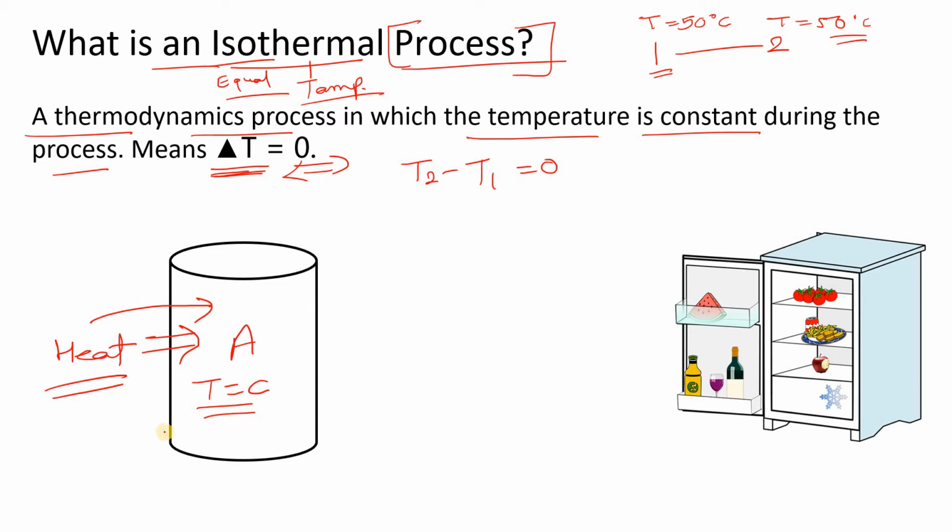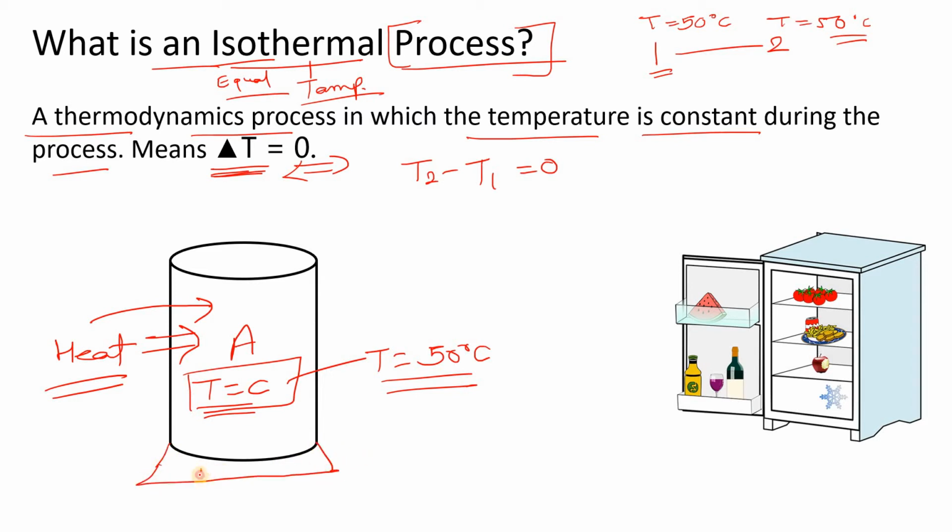Now, to maintain this temperature, let's say this temperature is 50 degrees Celsius, at 50 degrees Celsius we have to maintain our system A. Then there may be one reservoir.